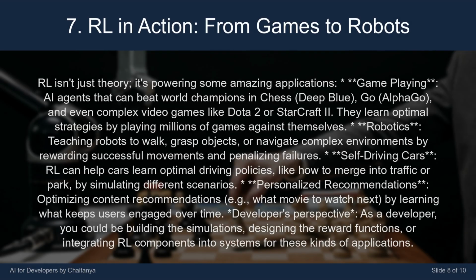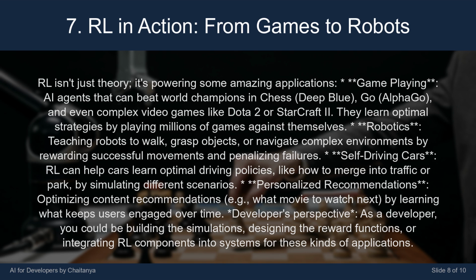RL isn't just theory. It's powering some amazing applications. Game playing. AI agents that can beat world champions in chess, Deep Blue, Go, AlphaGo, and even complex video games like Dota 2 or StarCraft 2. They learn optimal strategies by playing millions of games against themselves. Robotics. Teaching robots to walk, grasp objects, or navigate complex environments by rewarding successful movements and penalizing failures.